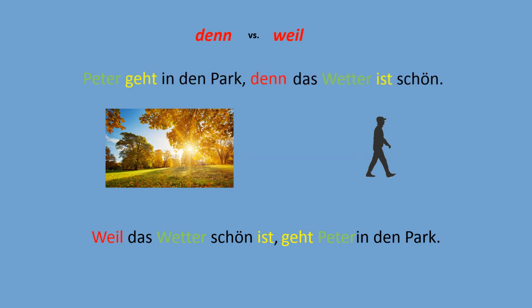So when I try to do it with the first sentence, I will try to use denn at the beginning. It is impossible. So denn is always used only in the second part. First we give the main idea, Peter geht in den Park, and then we give the explanation, because of something, because something happened. So please keep in mind you cannot start your compound sentence with denn. You can start it only with weil. So that is why we use two different conjunctions. One is a coordinating conjunction and the other one is a subordinating conjunction. So this was the answer to the first question. Yes, so we cannot put it in front.